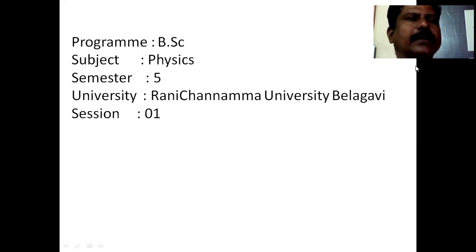So here I am dealing with the fifth semester, second chapter, which is wave mechanics. Your fifth semester physics syllabus contains five chapters. The first one is quantum mechanics. The second one is wave mechanics. The third is atomic structure. The fourth one is molecular structure. And the last one is mathematical physics.